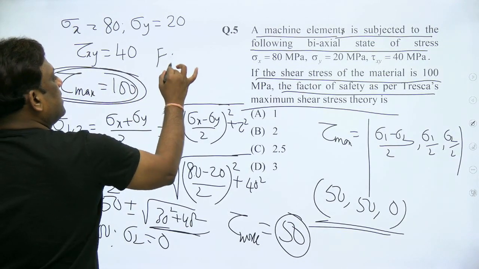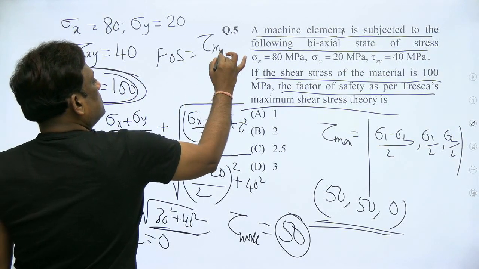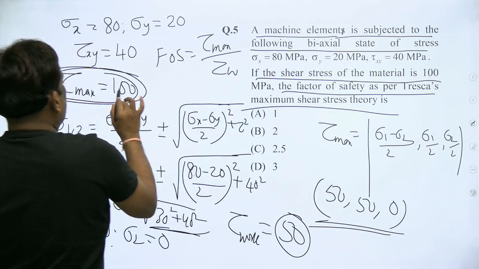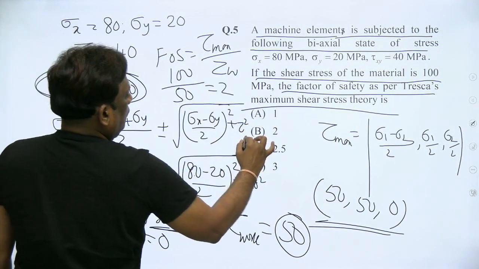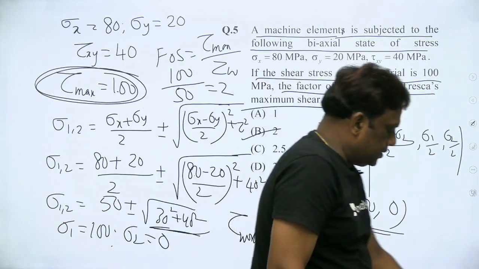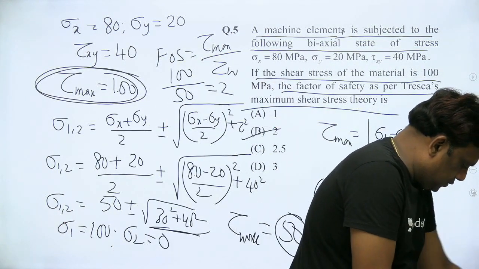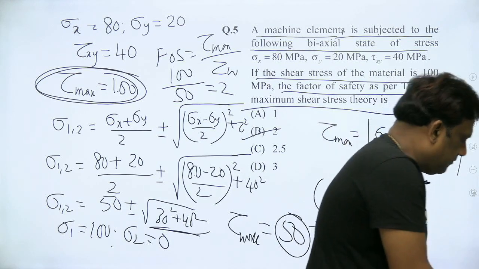So factor of safety is maximum shear stress by working. So maximum is 100 and the working is 50, and so therefore the factor of safety is how much? 2 is the right answer. It's also a good question. Okay, we'll move to the next.